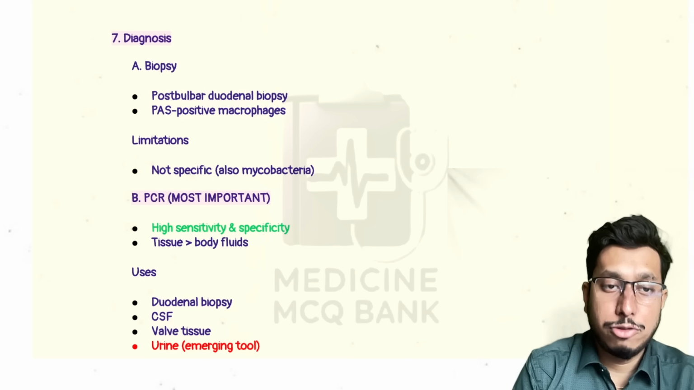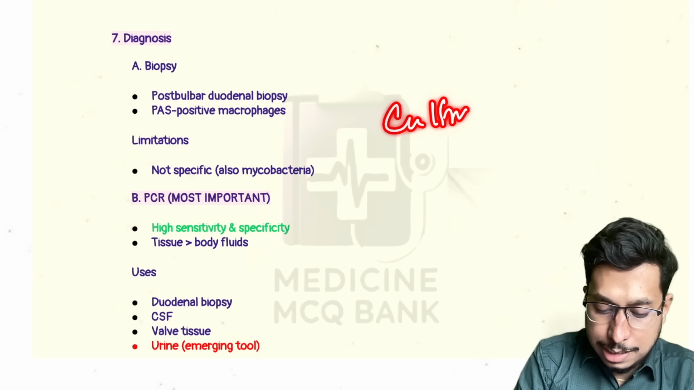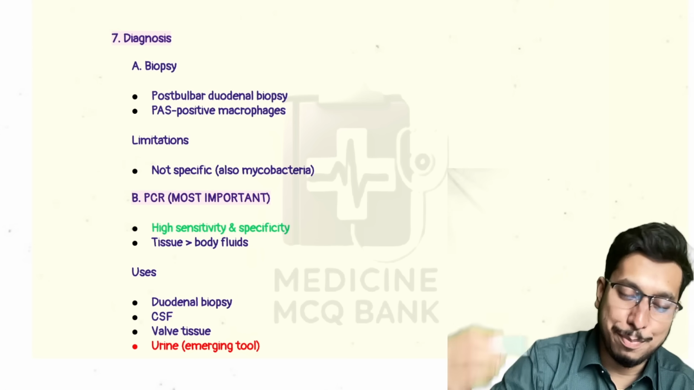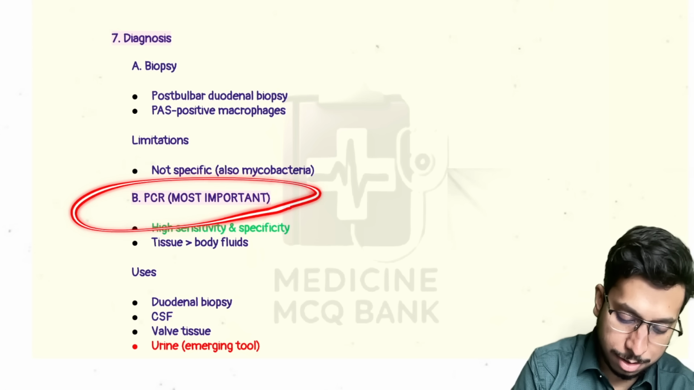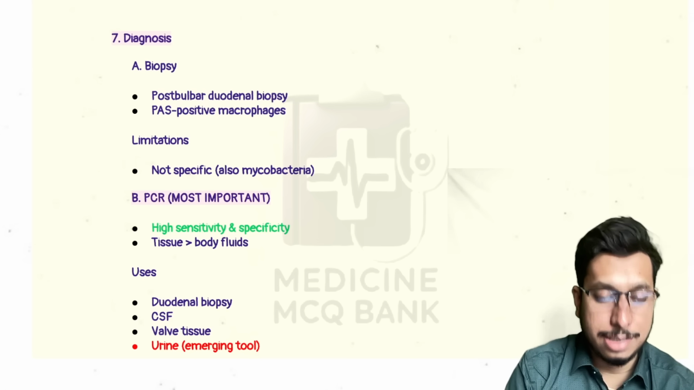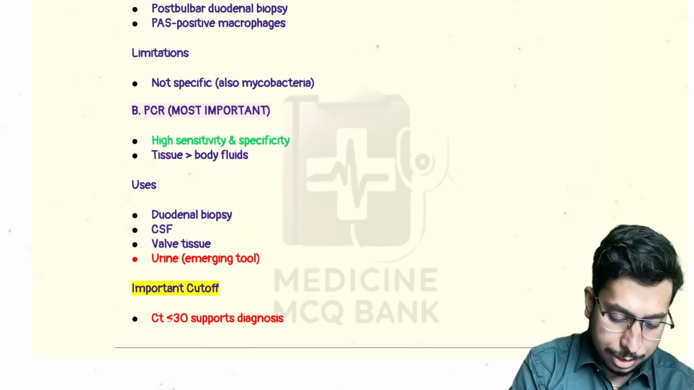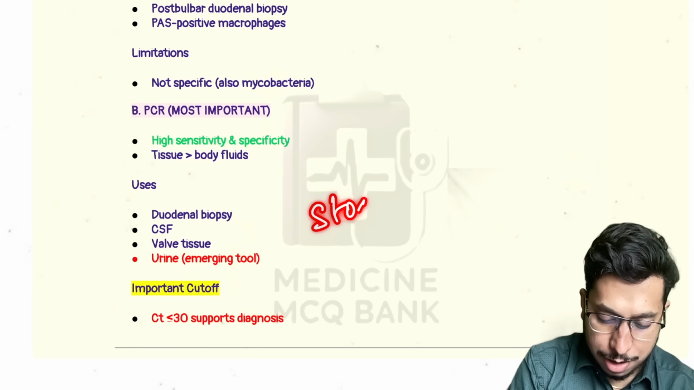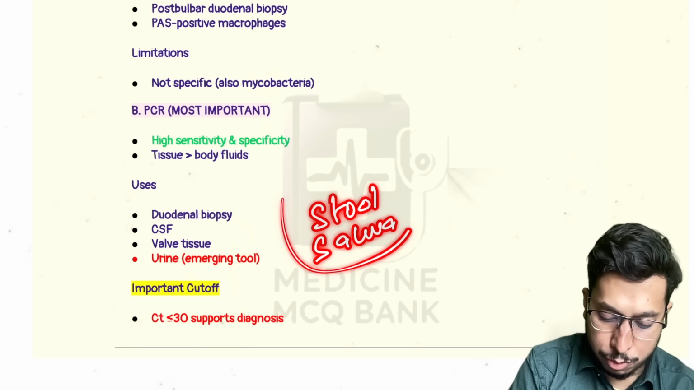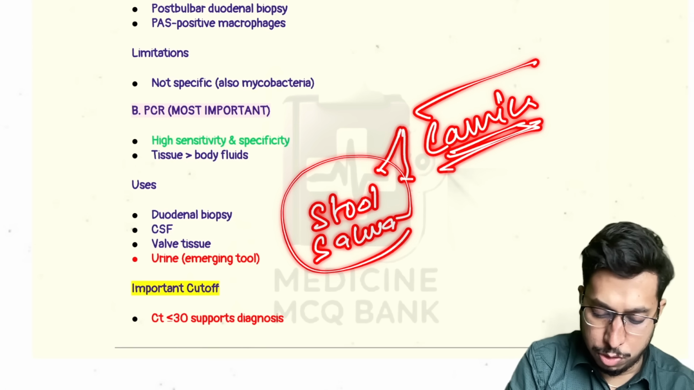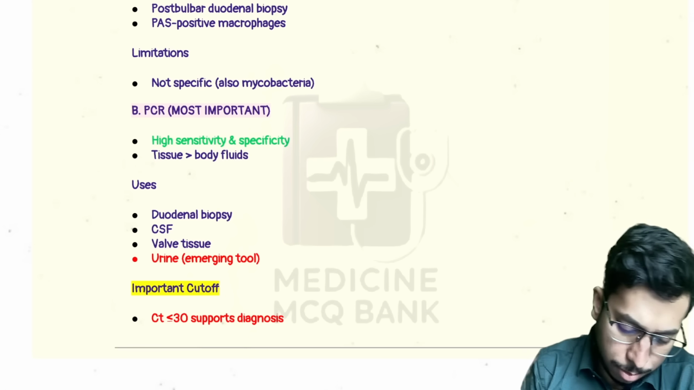So what is the most important diagnostic tool? You cannot go for culture because it takes 18 days for doubling time. So it is very difficult to culture within a stipulated time period. It may take months to culture. So specific is PCR. It has high sensitivity and specificity. And PCR for the tissue has more importance than the body fluid. Remember, duodenal, CSF, valve tissue, and urine can be used, but stool or saliva are not used usually for diagnosing. These are used mainly for checking for asymptomatic carriers. So among them, obviously duodenal biopsy and valve tissue biopsy are the better choice.